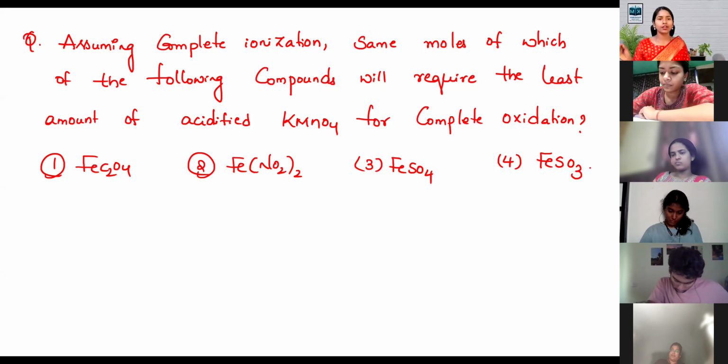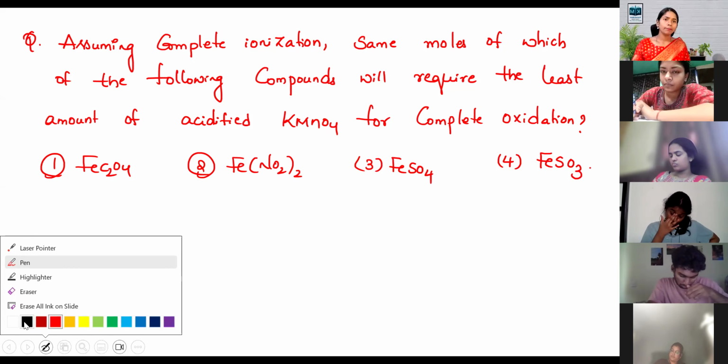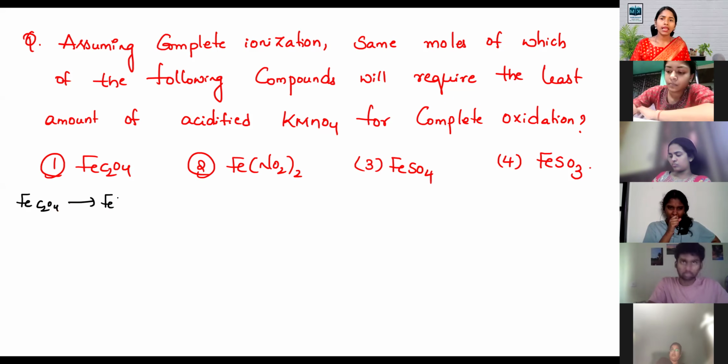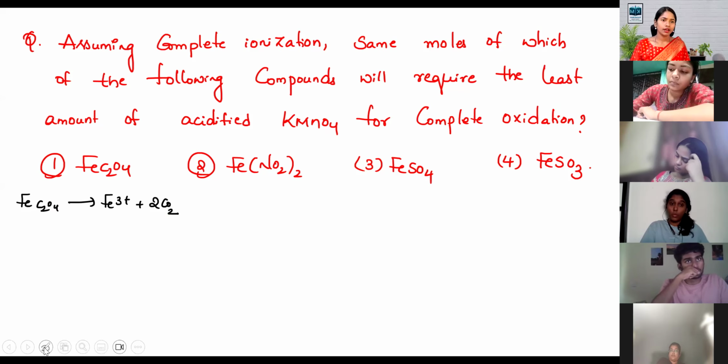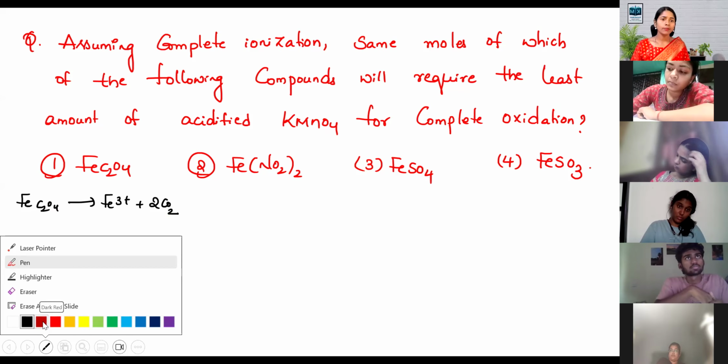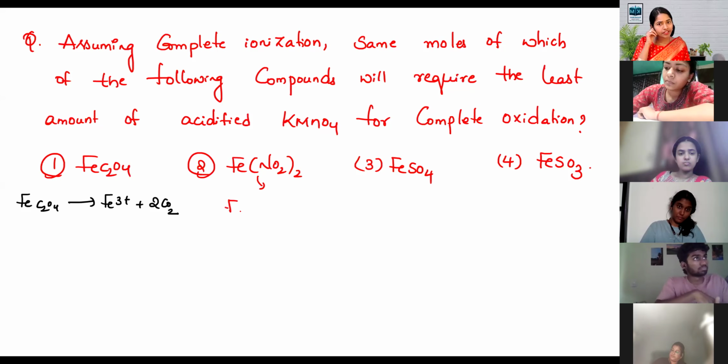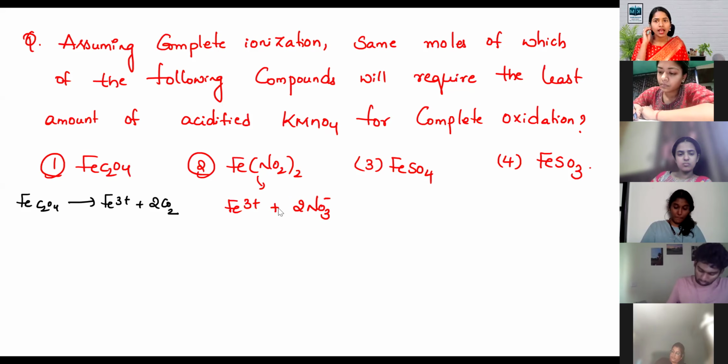Assuming complete ionization. What is the complete ionization of each? FeC2O4 gives Fe2+ plus C2O4 2-, and after oxidation it gives Fe3+ plus 2 CO2 molecules. Fe(NO2)2 gives Fe3+ plus 2 moles of NO3- after oxidation.